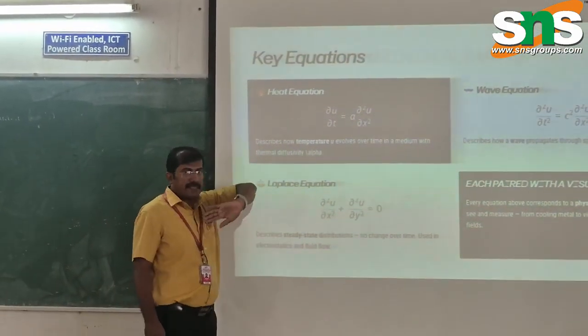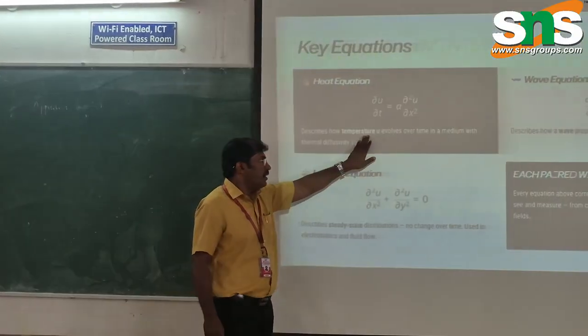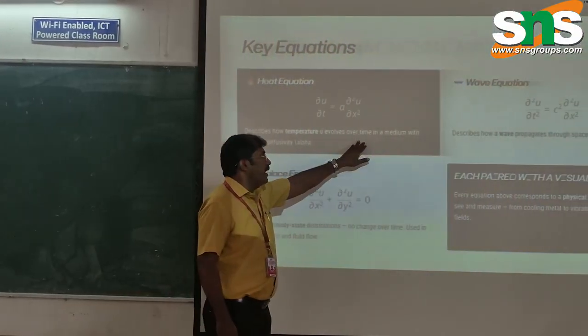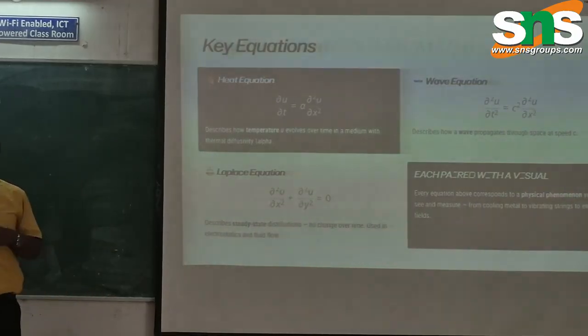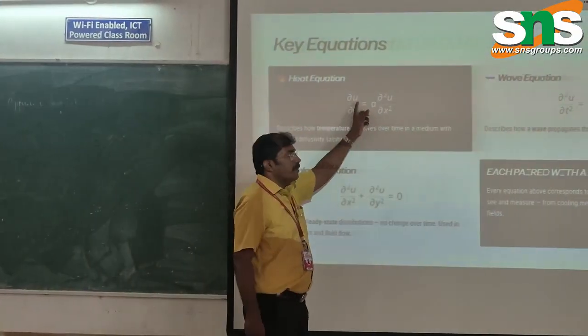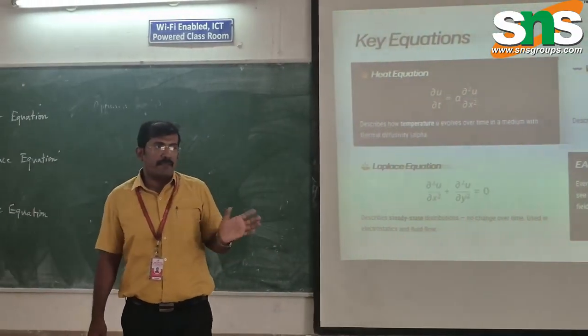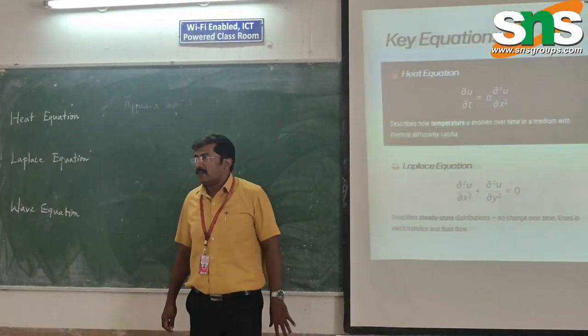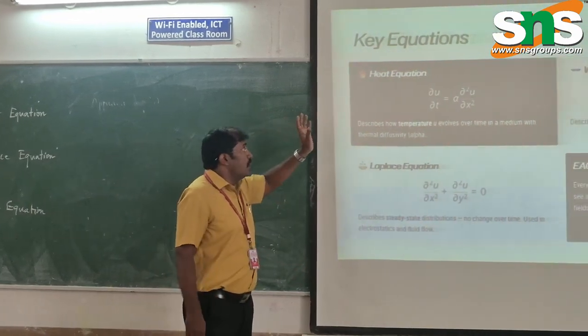So what does it do? It describes how temperature evolves over time in a medium with thermal diffusivity. That is this alpha. It is a somewhat more technical idea. So we now understand the diffusivity and the thermal conductivity sources. Again, heat is involved in this.